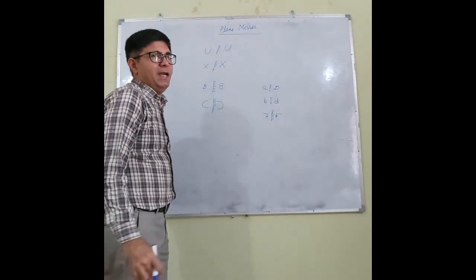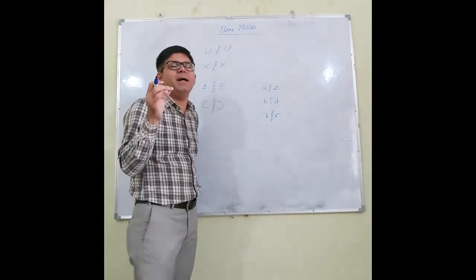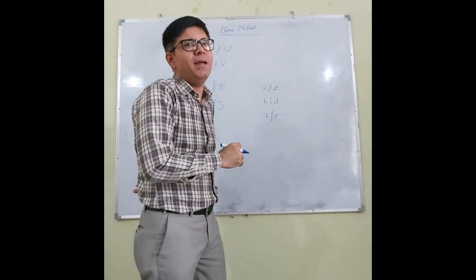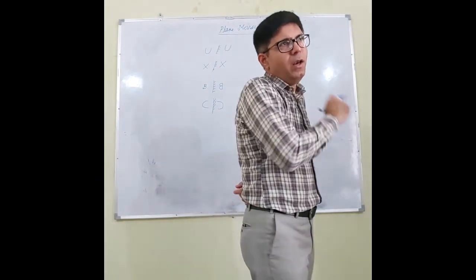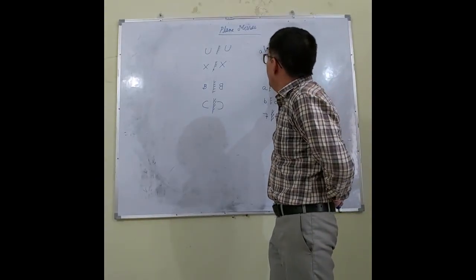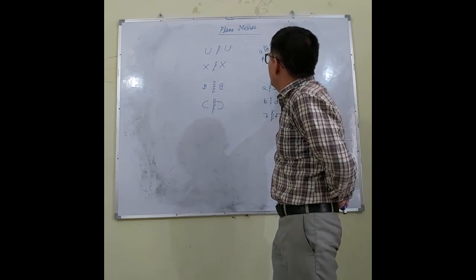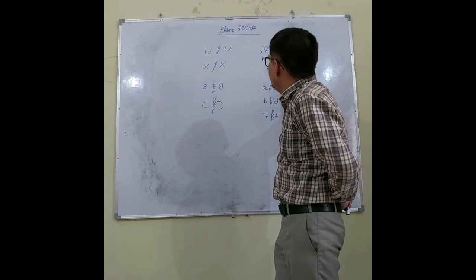Now I have given you a question in the assignment. You have to draw the mirror image of all small letters from a to z, all capital letters from A to Z, and all digits from 0 to 9.